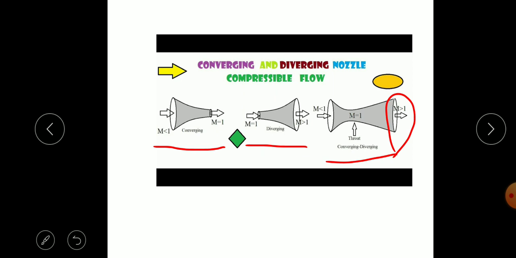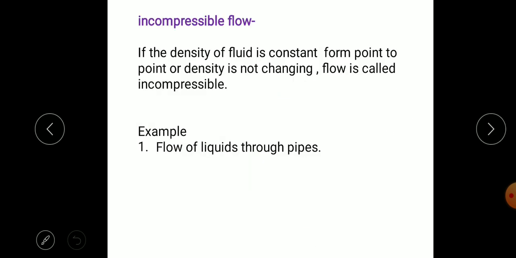So the flow of fluid at a very high velocity through a converging diverging nozzle is considered as a compressible flow, in which density is changing. Normally the flow of liquids is incompressible. So flow through pipes, flow of many liquids, density is not changing, rho is constant as they are incompressible. So water flow, oil flow are considered incompressible.